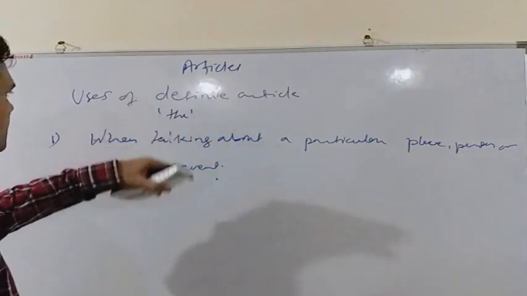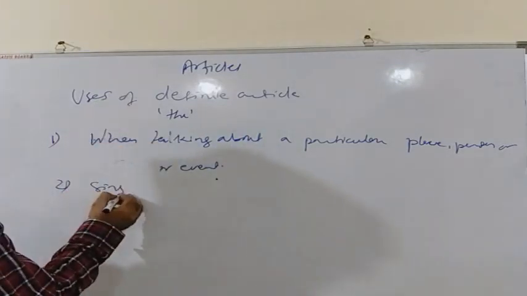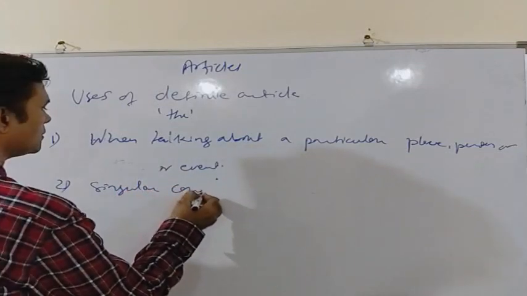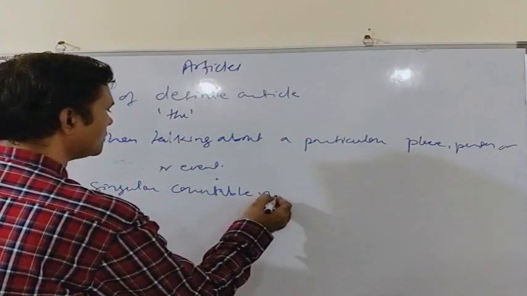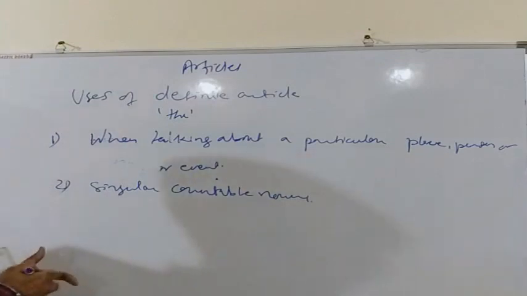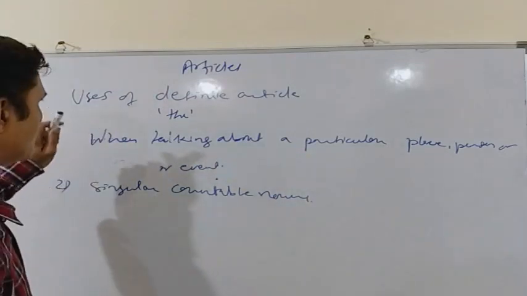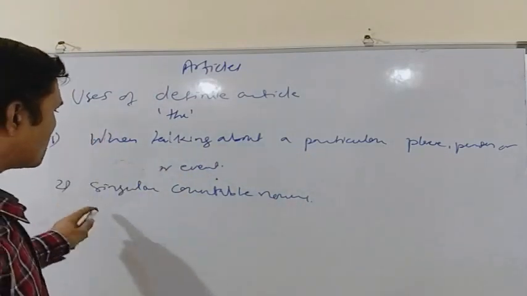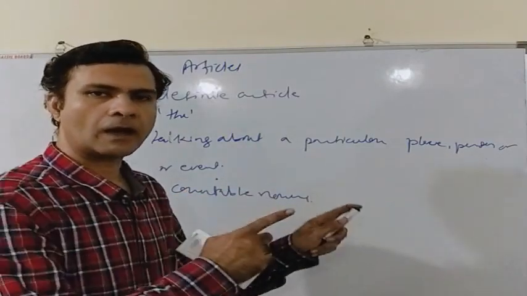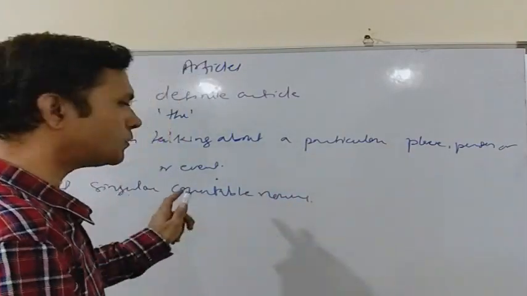The second use of the is with singular countable nouns. Well, we have already mentioned that we use the article a or an with singular countable noun. We use either a or an before a singular countable noun.